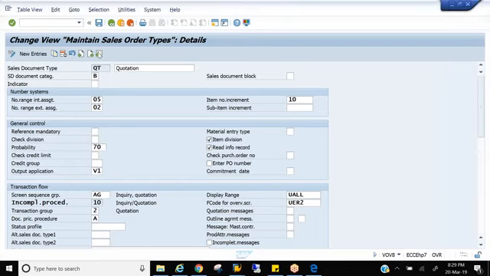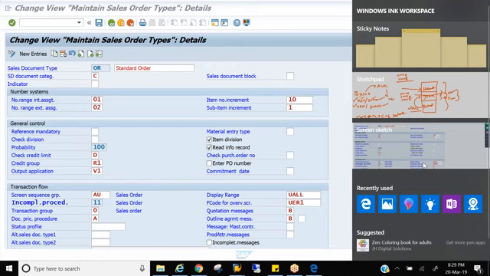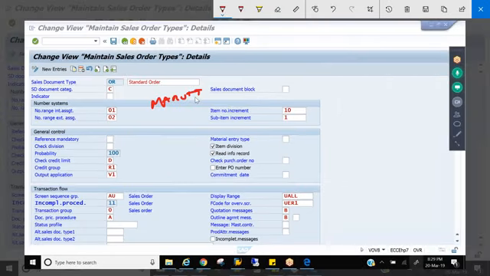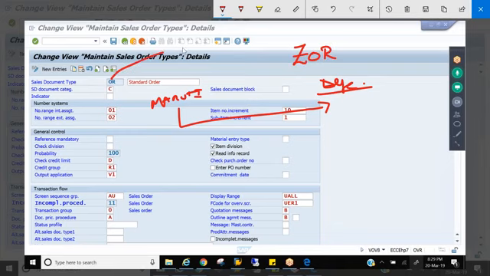Let's take Maruti. The company Maruti is doing business with government. Let's say you take defense. Maruti is supplying some vehicles to the defense. But this year it has not been renewed. The license has not been extended to Maruti. They cannot do business with the distribution channel defense. So for all the defense customers, that means the government customers, you are creating orders with ZOR. You copied it as a separate document type, and all government orders you are creating with ZOR. But this year you are not eligible. Maybe next year you will be eligible.